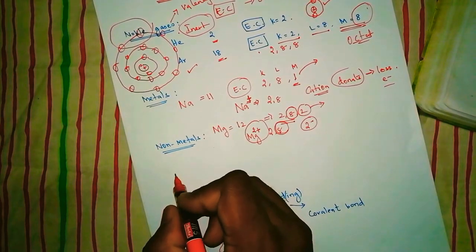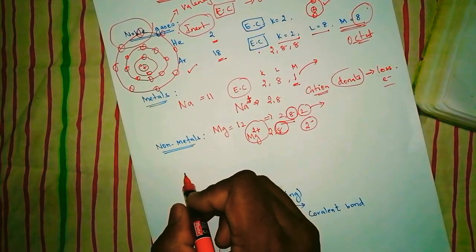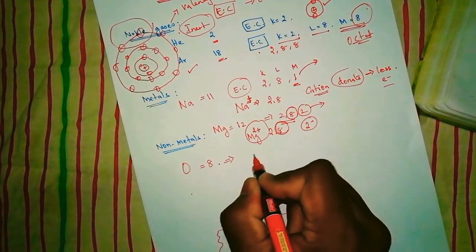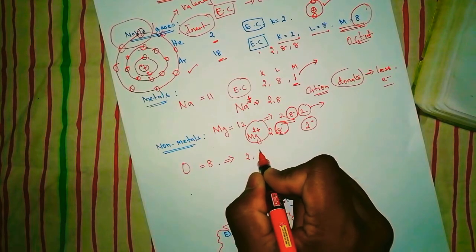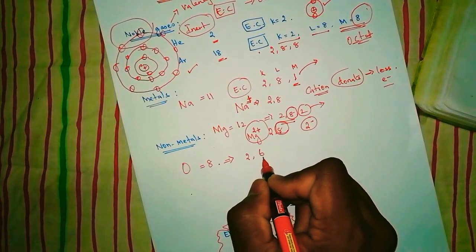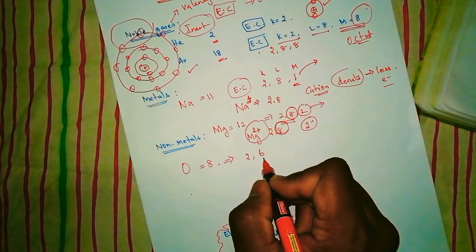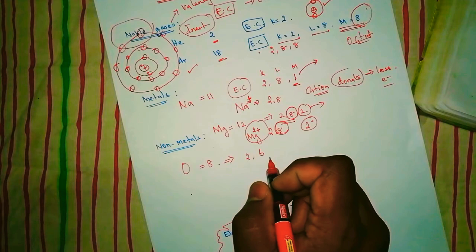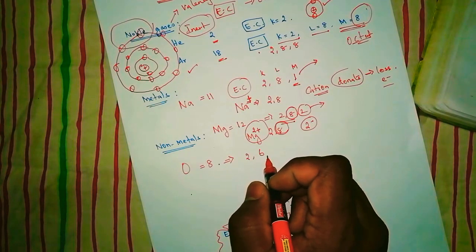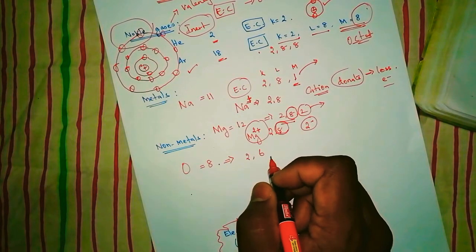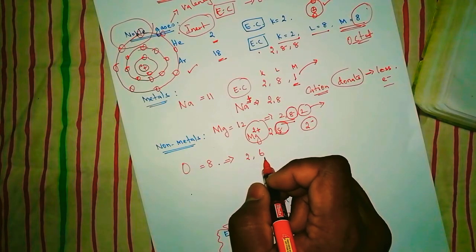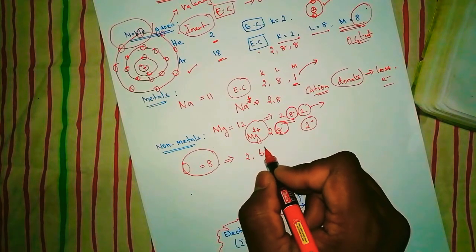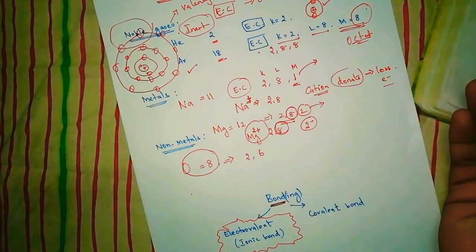What about non-metals? Take some examples of non-metals, like oxygen. Oxygen atomic number is 8. Electronic configuration is 2 and 6. First shell 2 electrons, then the second shell 6 electrons. Octet configuration means the last shell should have 8, but here you have only 6. So what will this oxygen do now? They need to gain some electrons from some other.